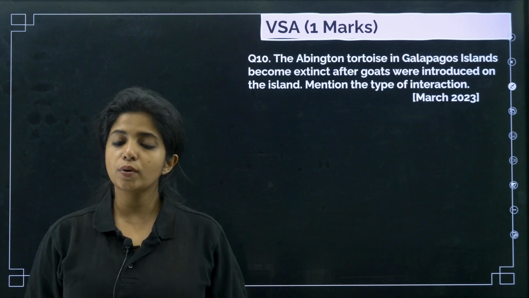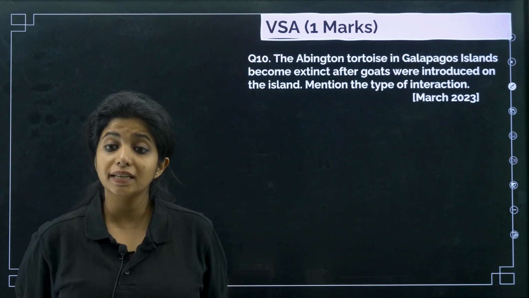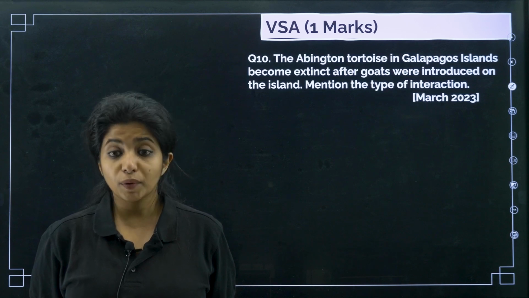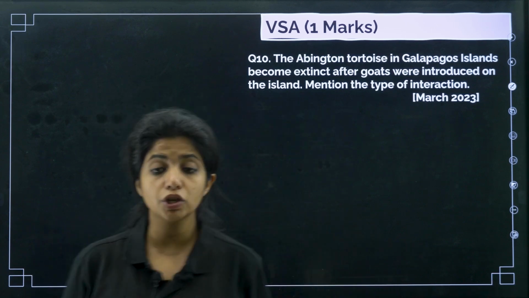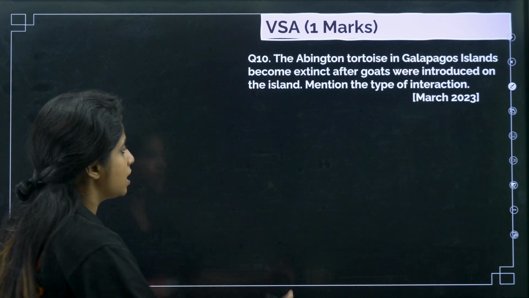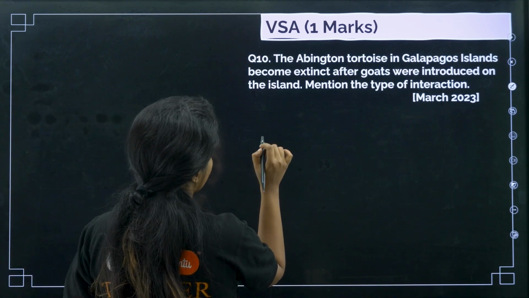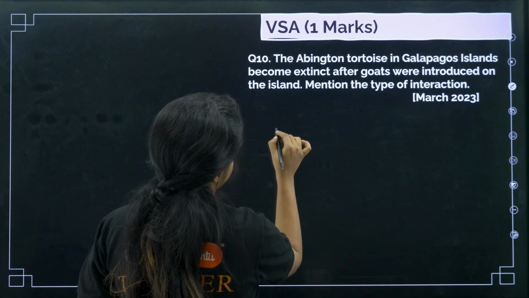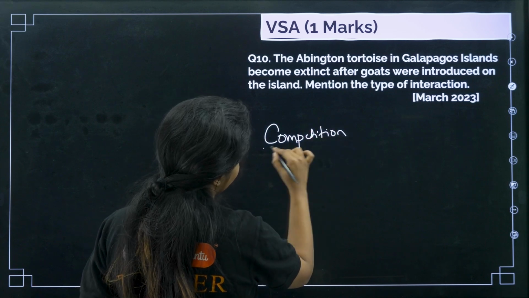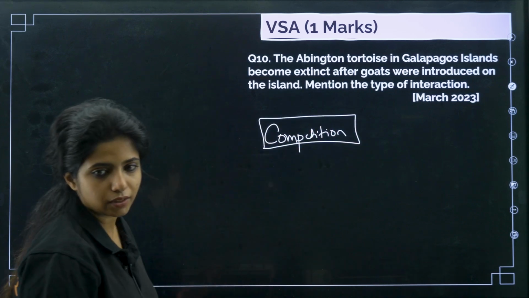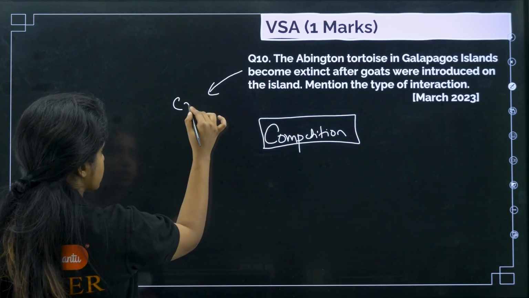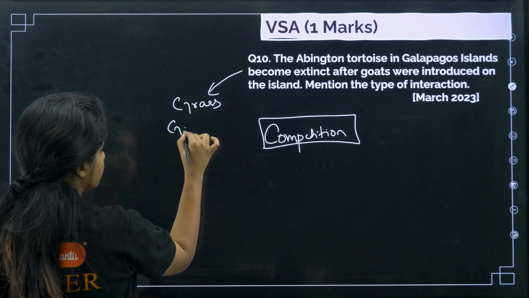The Abingdon tortoise in Galapagos Islands became extinct after goats were introduced on the island. Mention the type of interaction. Now, because of one coming in, if the other is moving out and getting extinct, that obviously means, children, you're talking about competition. Because obviously goats and tortoises do not eat each other. So basically they might be feeding on the same grass. And when goats came,